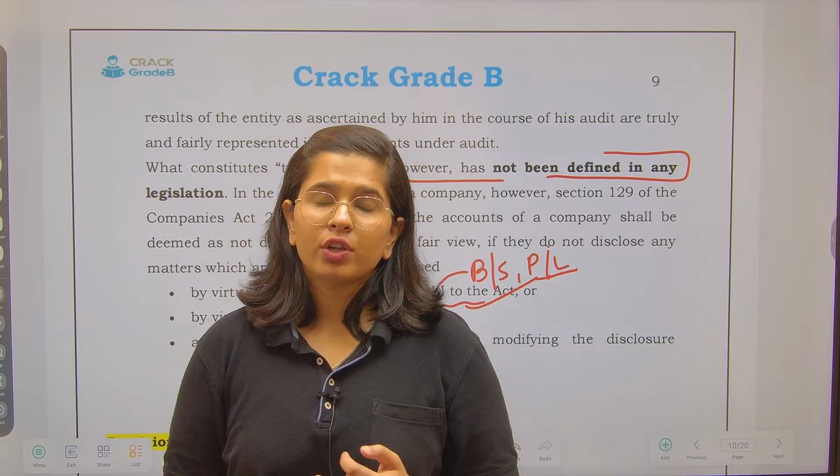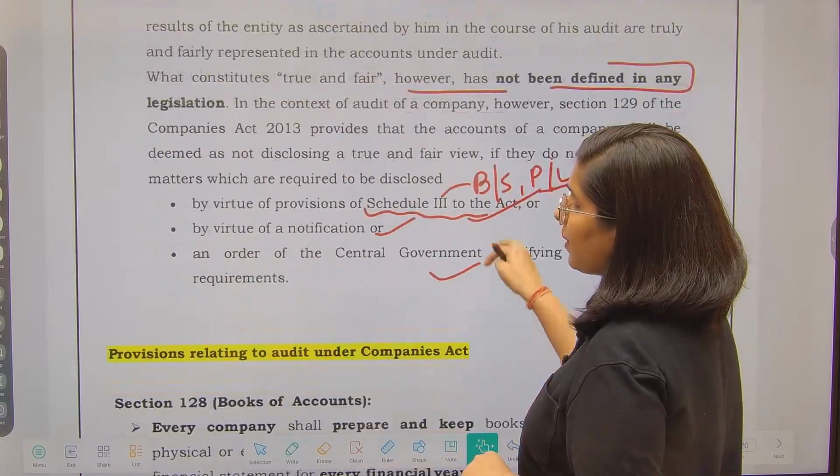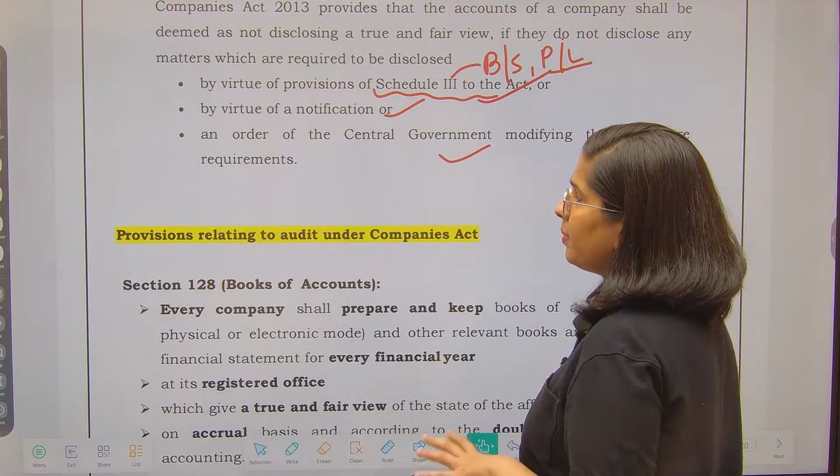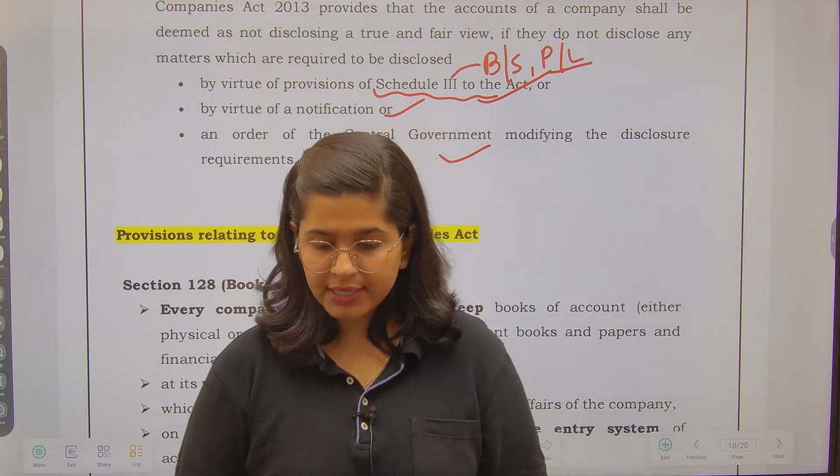Apart from that, we have also discussed CAG today. Now in the upcoming lecture tomorrow, I will be discussing the provisions which are related to audit under the Companies Act.